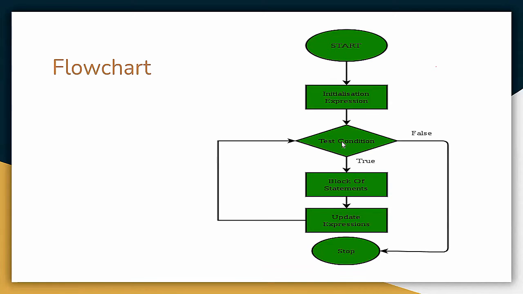If the test condition is again true, the block of statements executes again and the expression gets updated and again goes to test the condition. But this time, if the test condition comes out false, then the body does not get executed and the loop gets terminated. In this way, for loops work.